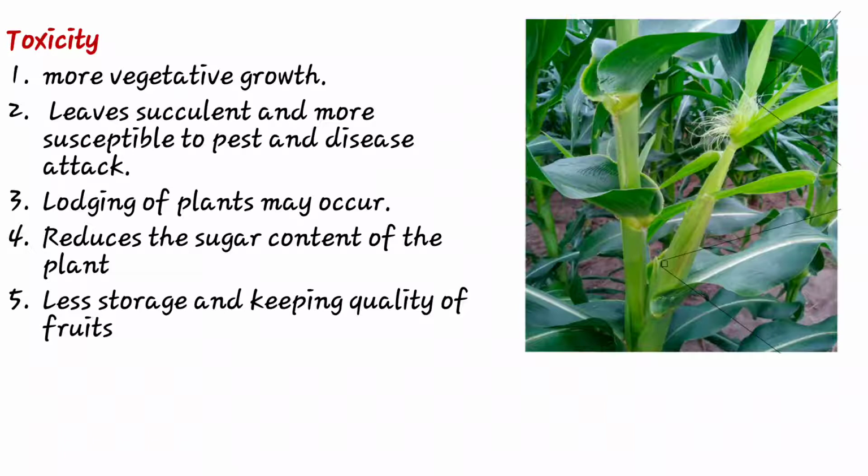Normally these symptoms show in sugarcane, bajra and jowar. Lodging of the plant normally reduces the sugar content of the plant and the storage and keeping quality of the fruit. That is the toxicity of nitrogen.